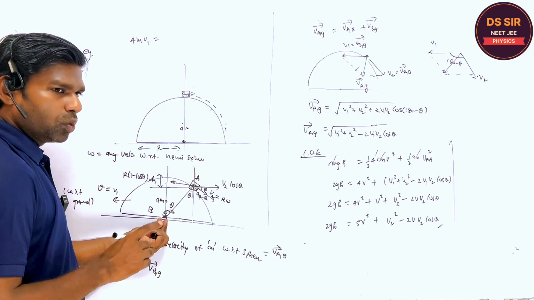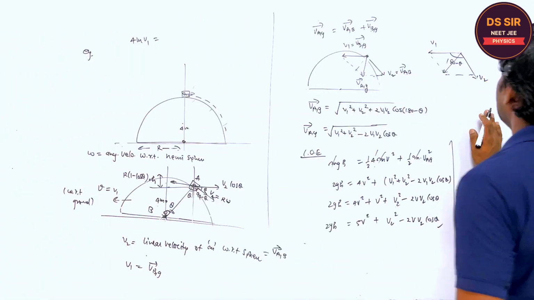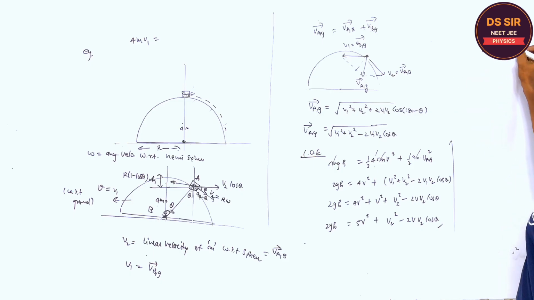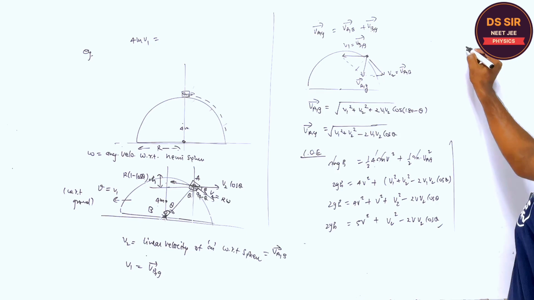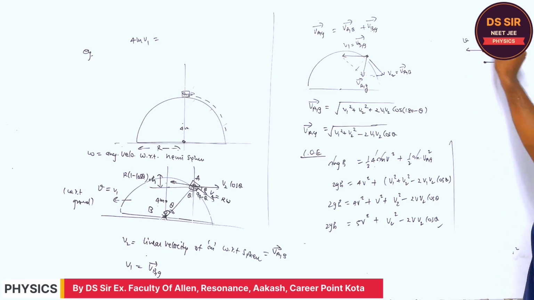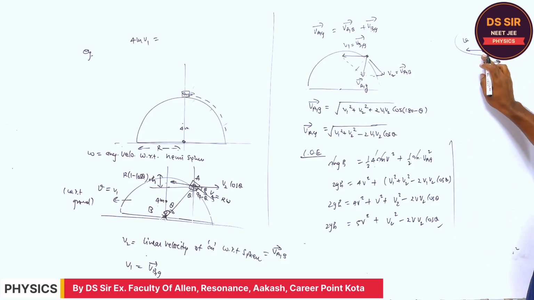With respect to sphere. So with respect to ground, the velocity in the x direction will be v2 cos theta minus v. So in this direction, this is the velocity with respect to ground in the horizontal direction, and definitely v2 cos theta minus v will be greater.